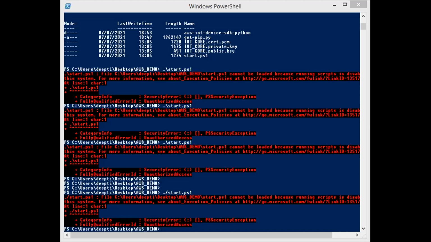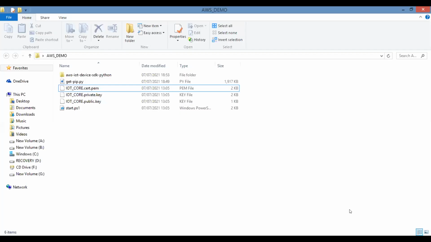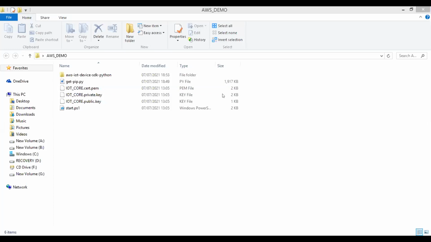Let me make you host. Just a second. I made you host. Just now I think you are able to show me. Now I can see. Yes, start PS1, get pip Y. And what about this UI screen? Is that UI screen open where we have done it? Yeah, that is open too. Please show that screen.